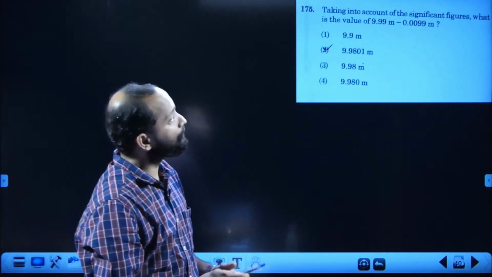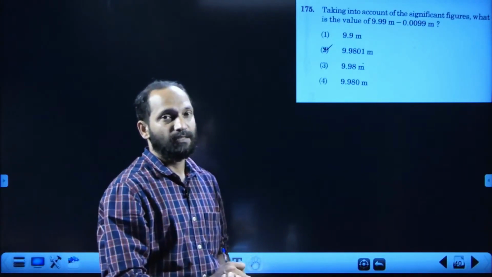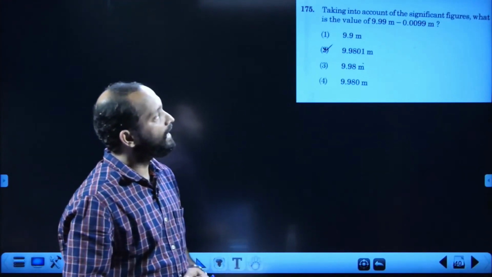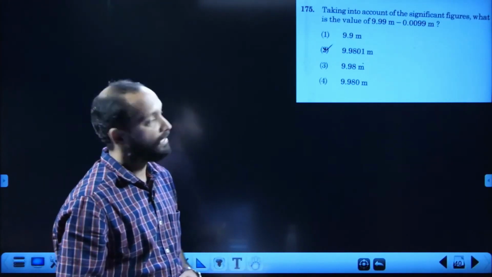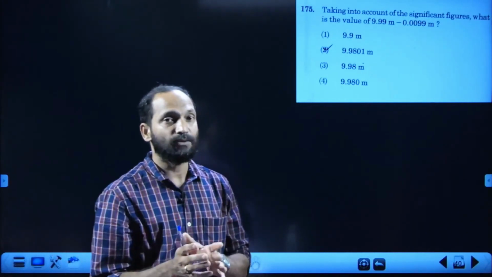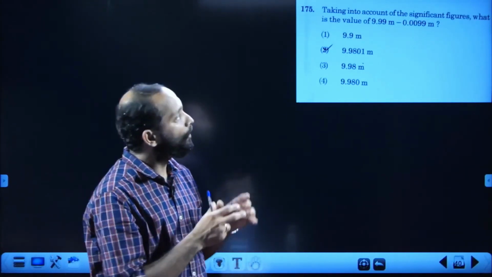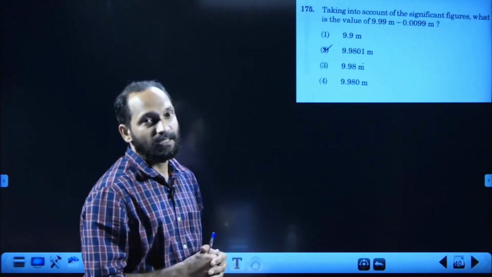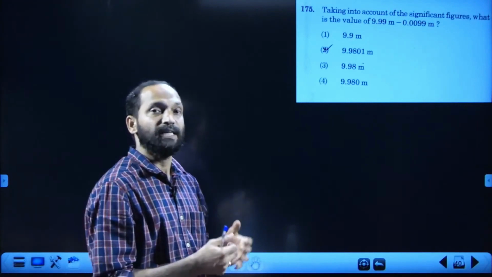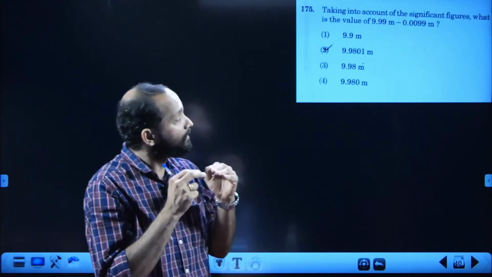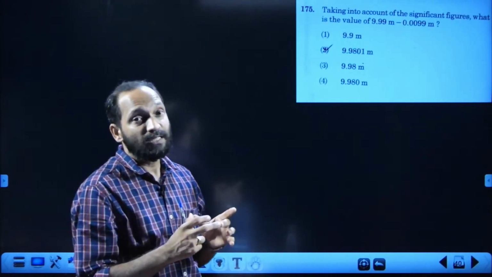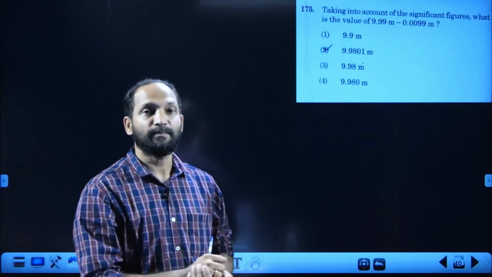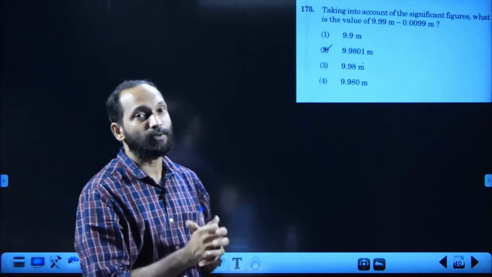Taking into account significant figures, first chapter, first year, units and dimensions, only one question asked, and that is it. The value 9.99 meter minus 0.0099. In addition and subtraction also, we use the same rules. We have to see the minimum number of decimal places in each of the measurements. The final answer should retain only as many decimal places as the least precise measurement, which contains the minimum number of decimal places.